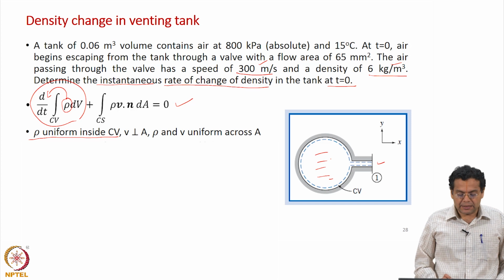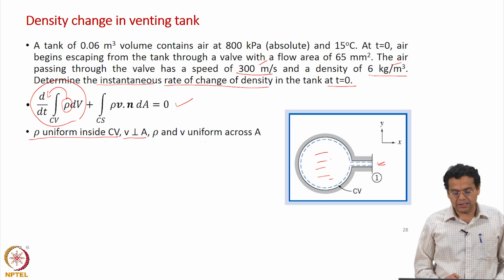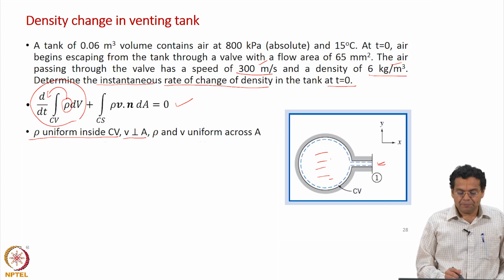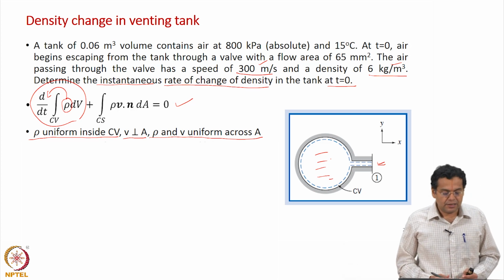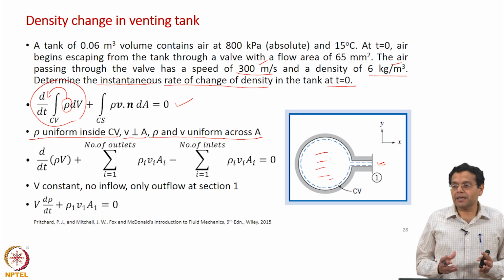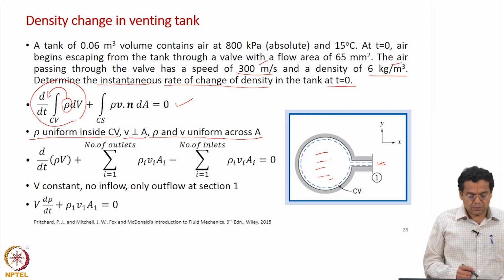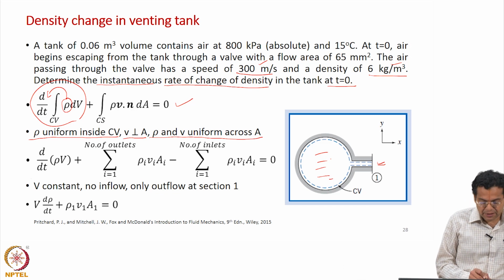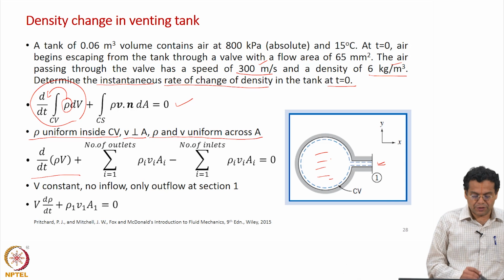And then of course, the velocity is perpendicular to the area when it leaves, we are saying velocity is perpendicular to the area at the outlet, and rho and velocity are uniform across the cross sectional area, we are not considering any variation across the cross sectional area. So, these assumptions are made depending on what aspect we are trying to focus on in a particular problem. Now, the first time we are including the transient term d by dt of rho V.